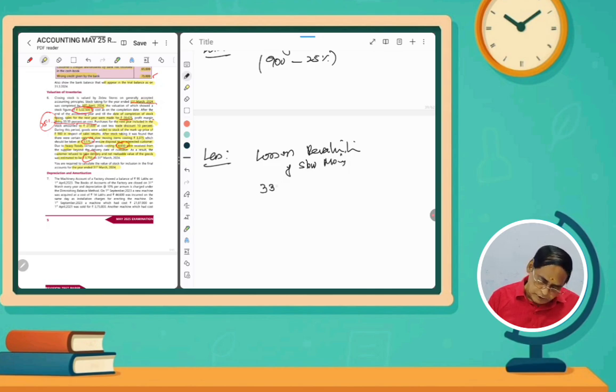How much? 3,375. Actually, how much it's valued? 1,575. What is the actual loss? 3,375 minus 1,575, that is 1,800 rupees. It has to be deducted. And then one more item we have to deduct, loss due to default.